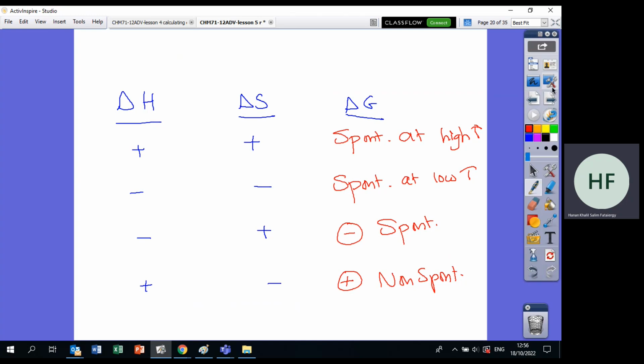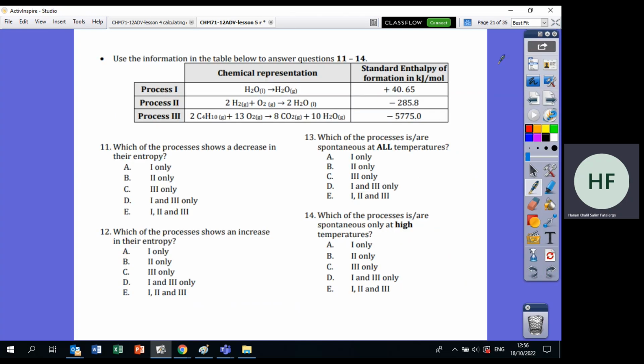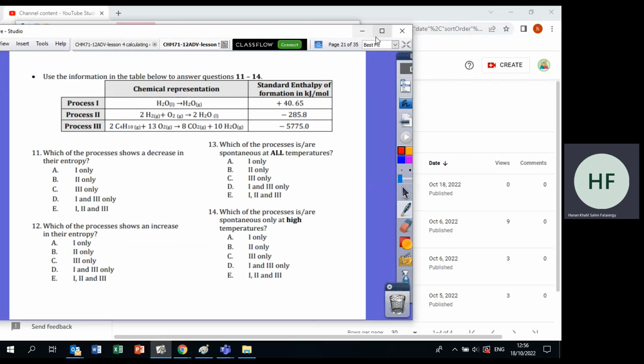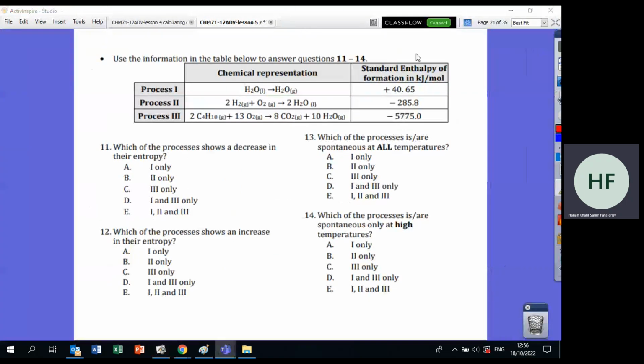Okay, now let's do practice on this table. How does it come to you in the exam? Let's look at this table. Okay, this table shows 3 different reactions. Now enthalpy is given. Remember, what is enthalpy? Enthalpy is delta H. Here delta H is positive, here delta H is negative, and here delta H is negative. Now we want to know which one is entropy, enthalpy, all these questions.